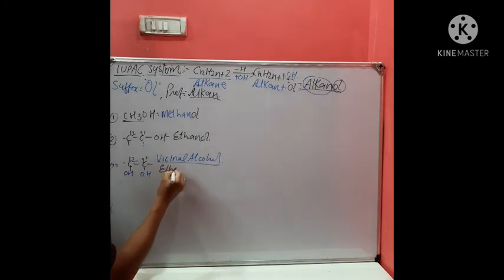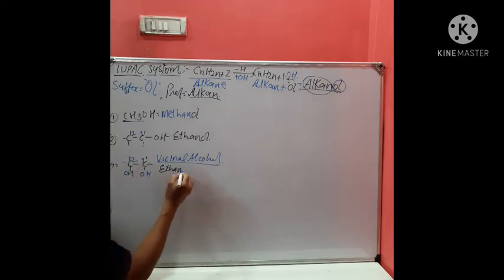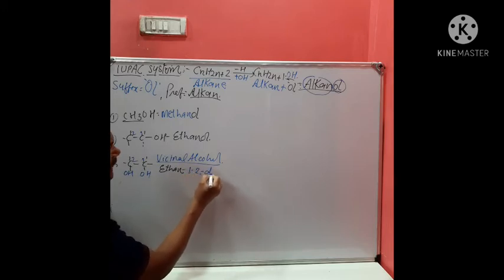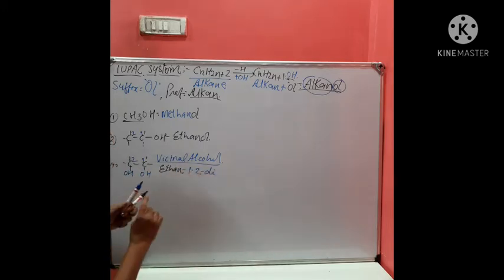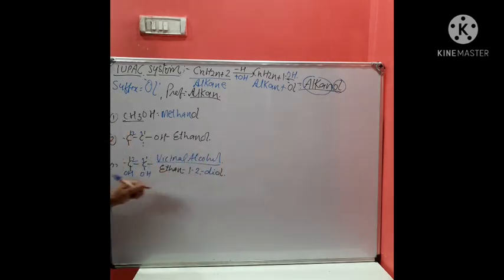And this compound has two carbon atoms. That means two carbon means ethane. Okay, that is the name of the alkane, ethane, the parent alkane, and OH group is attached to the first as well as the second carbon atom. Therefore, ethane 1, 2, and di, that is 2 OH groups are there. Therefore, di, and the suffix becomes ol. So ethane 1, 2, diol. Like here, if you write 1, 2, and 3, and OH group is attached with each carbon.